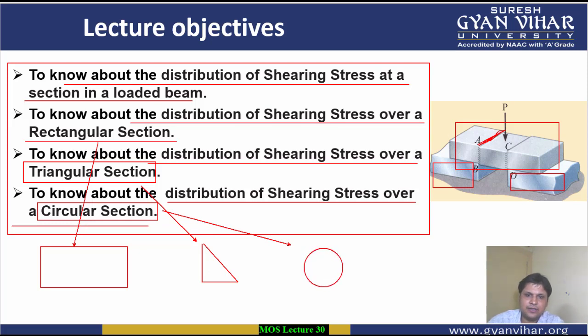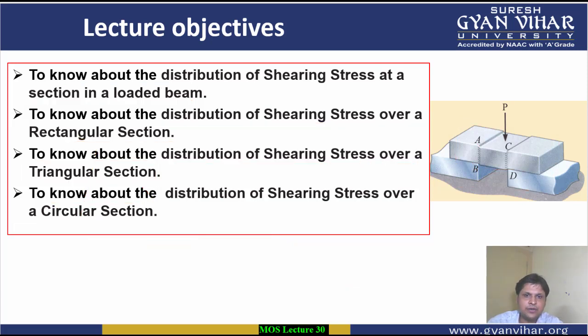If there is a circular section like this, then we are going to understand the distribution of shearing stresses over this circular section. So basically, these are the objectives. First, we are going to understand the importance of knowing the distribution of shearing stresses in a loaded beam.